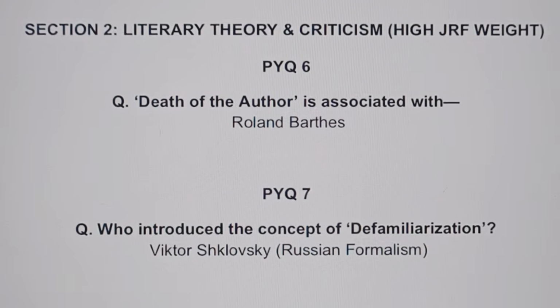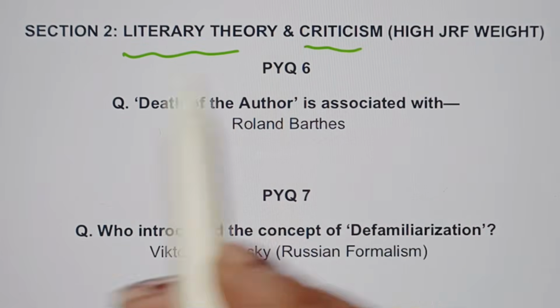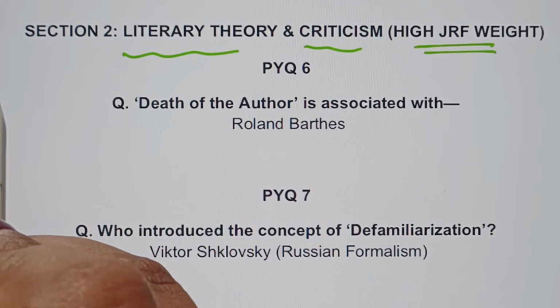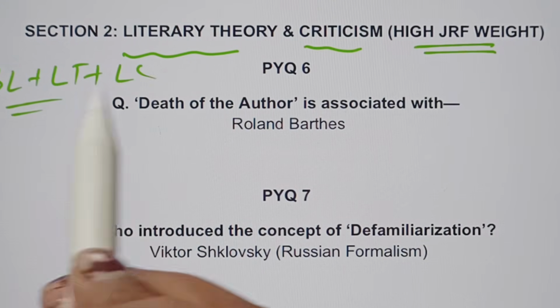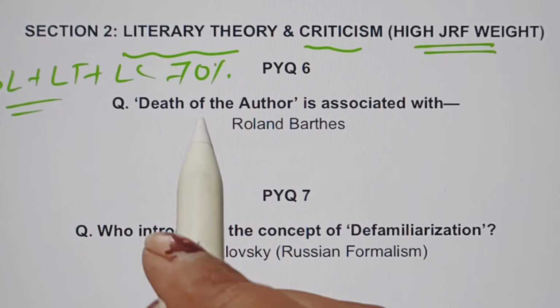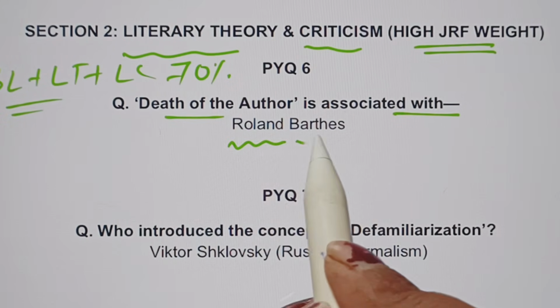Okay, then moving towards Section 2, literary theory and criticism. If you are preparing for JRF, as I've always said, British literature, literary theory and literary criticism give you 70% of the total UGC NET paper. So, the death of the author is associated with whom? It is associated with Roland Barthes.